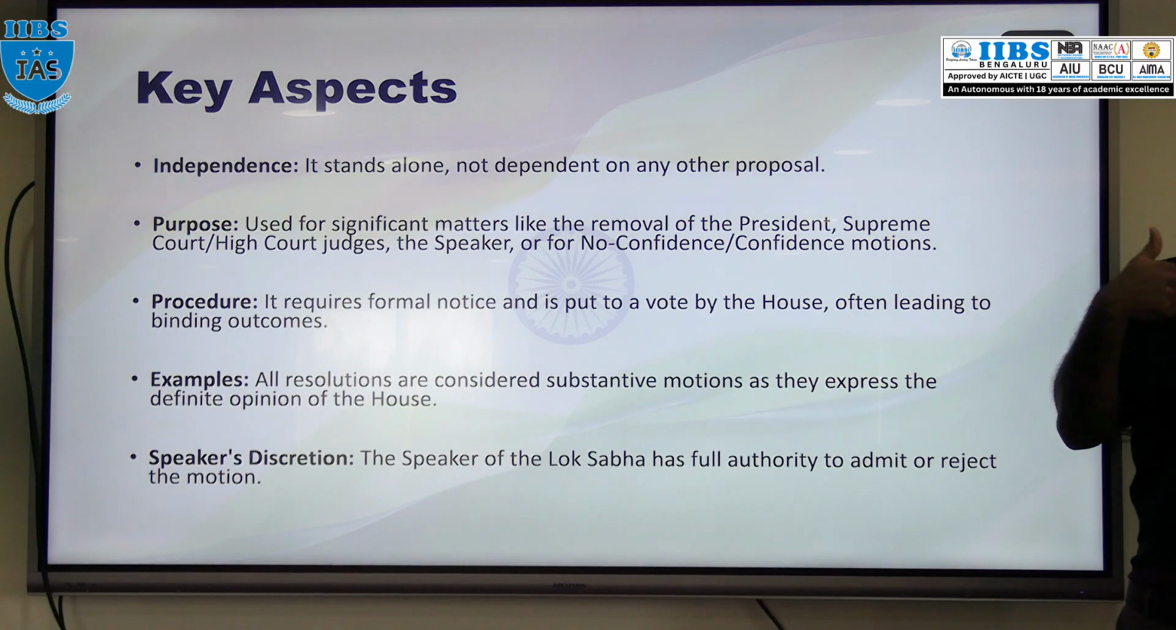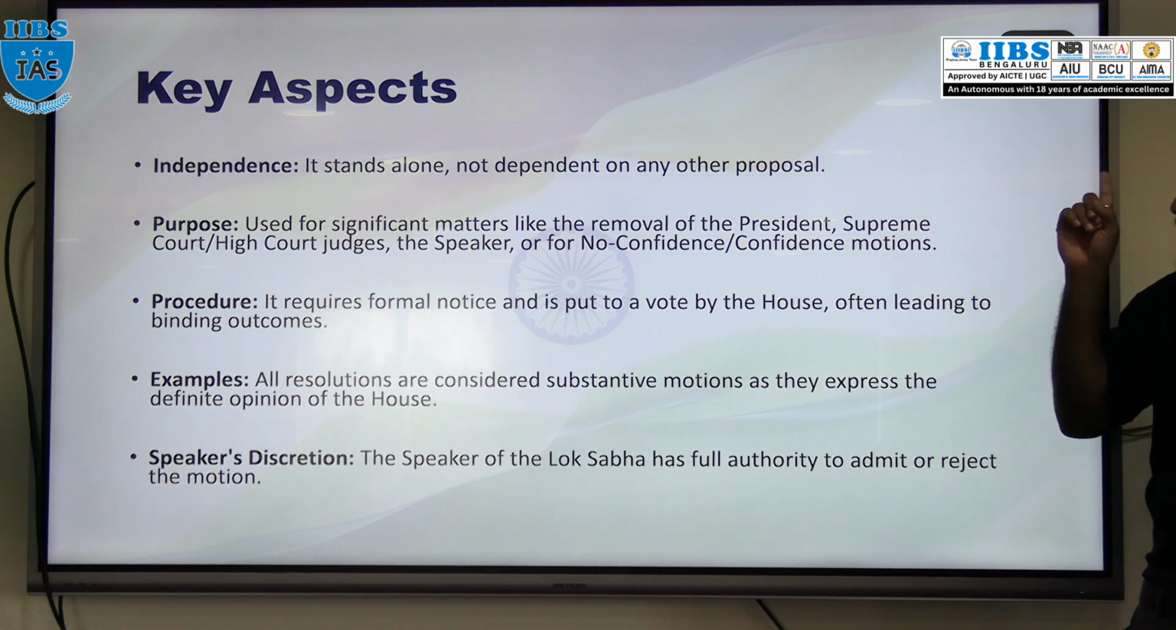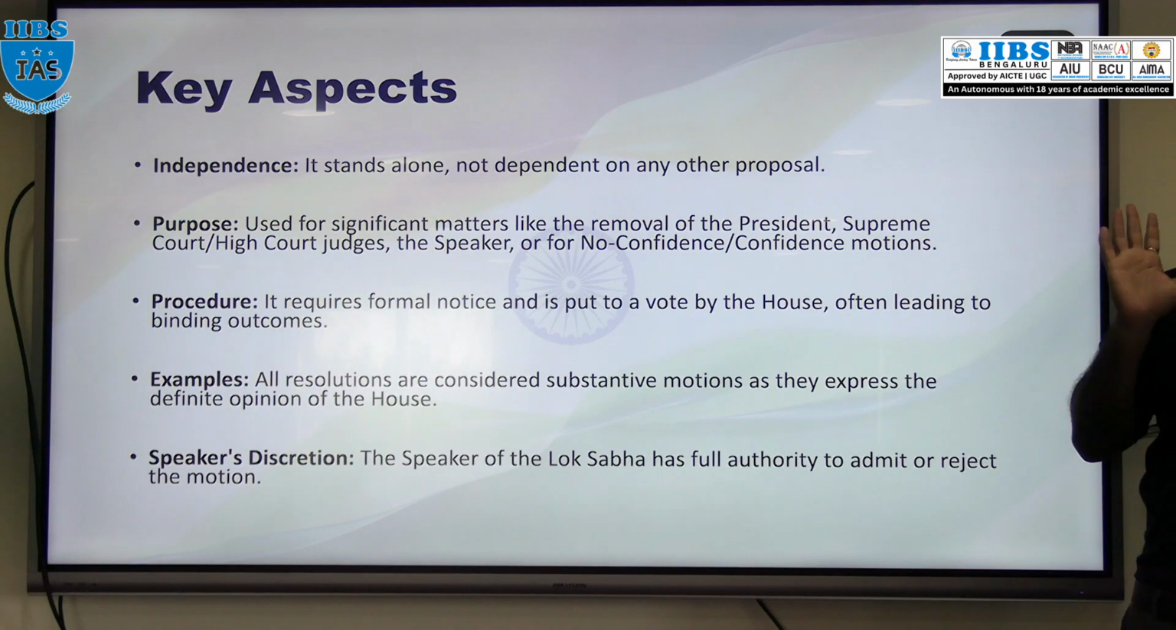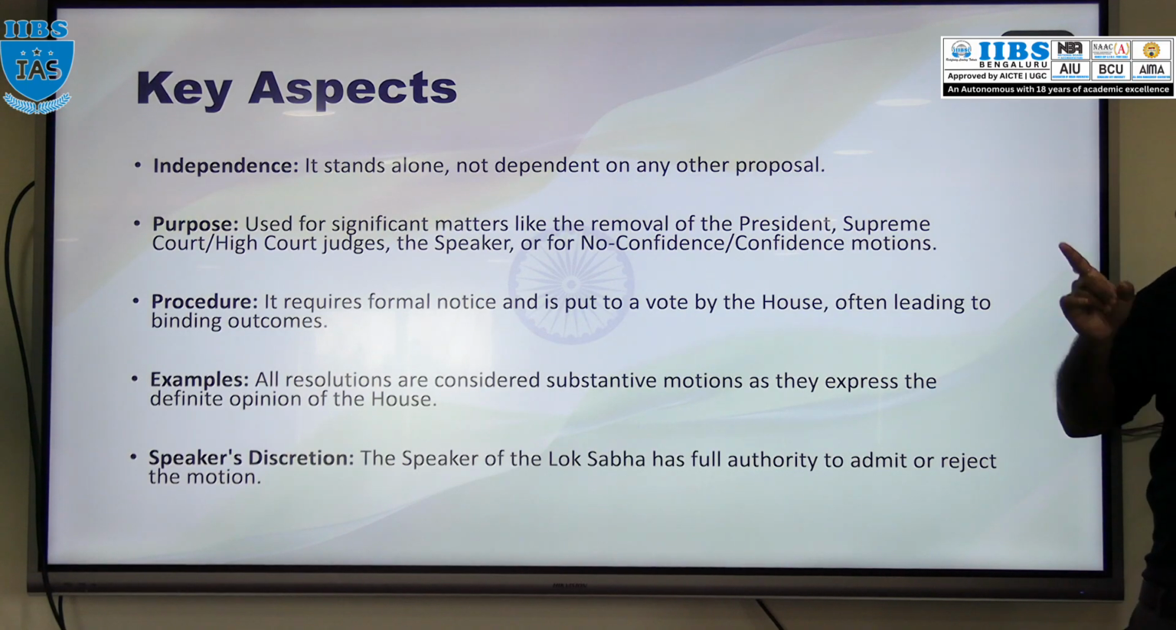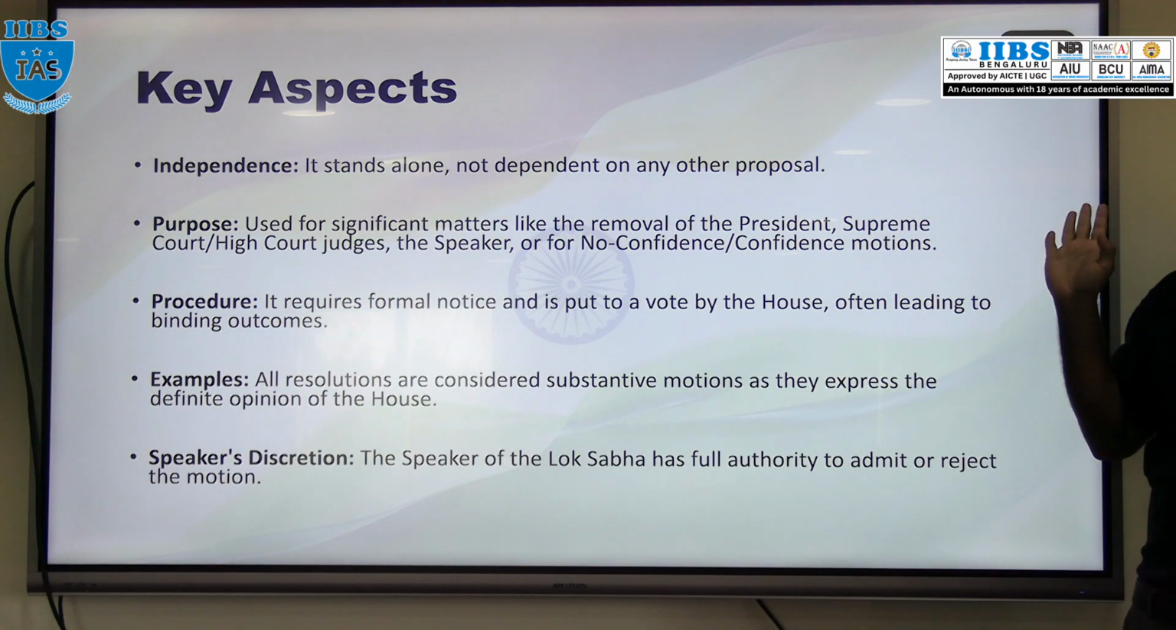Resolutions are also proposals made by the MP on a matter of discussion, on public policy or a matter of public importance. But a resolution has to pass, so voting will be there. In a substantive motion, voting is there. That is the reason why all the resolutions are substantive motions, but all the motions are not resolutions.